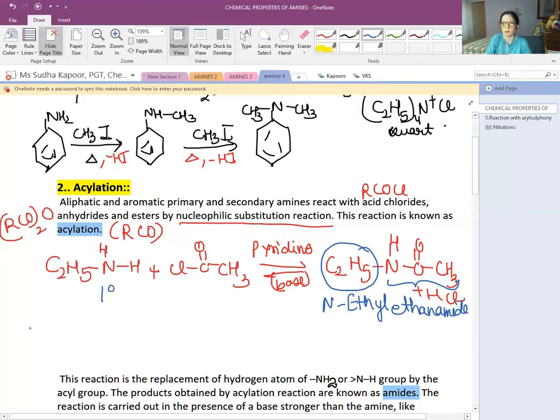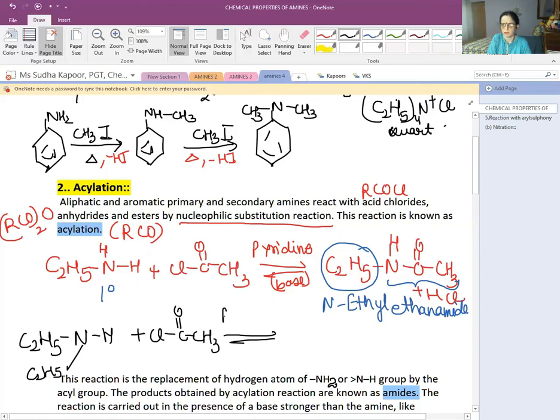Now let us take the example of the 2 degree amine. In the case of 2 degree amine, that is C2H5NH, and further there is C2H5. Adding acyl chloride to it, using the same condition, that is pyridine as a base, what we will be getting is C2H5 and C2H5, then CO and CH3, along with the removal of HCl.